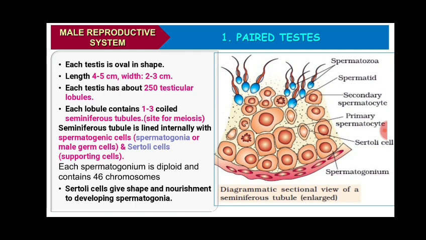So spermatogonium will develop into primary spermatocyte, primary spermatocyte will develop into secondary spermatocyte, secondary spermatocyte into spermatids, and then it will change into spermatozoa. Spermatozoa is equivalent to sperm. So a spermatogonium is a sperm mother cell which produces a sperm after meiosis.